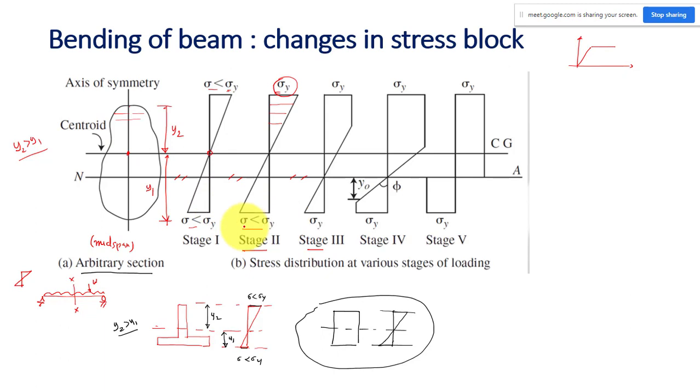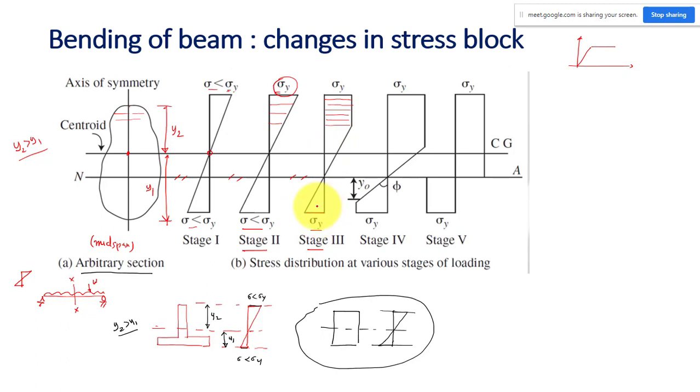If you increase the load further, this fiber has reached yield strength and it will not increase further. But if you increase the load beyond this point, the inside fibers will start getting yielded. That is what you can see here. Inside fibers are getting yielded, and meanwhile this one has also reached the yield point.